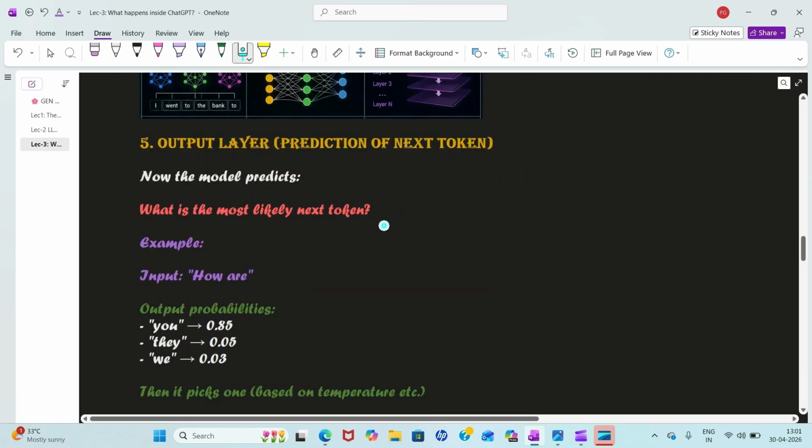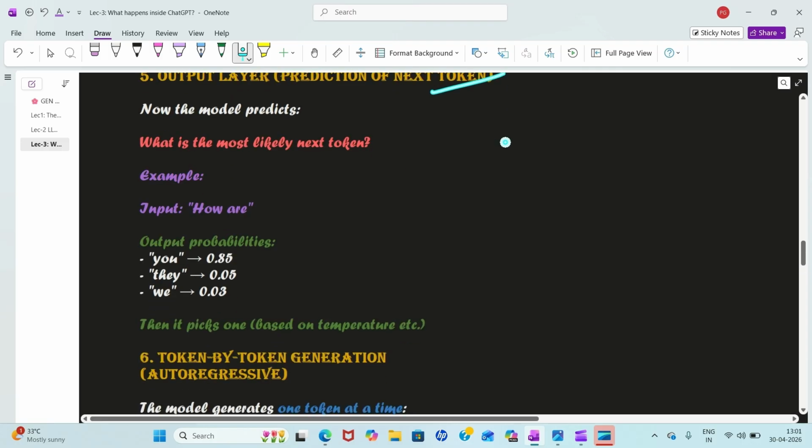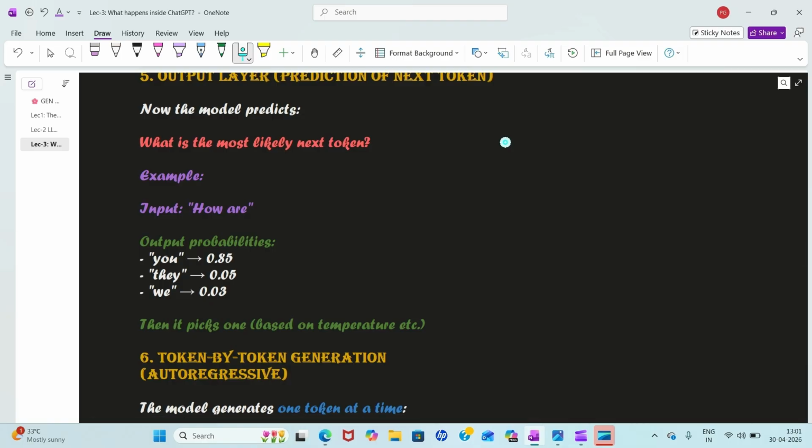Now the last step is the output layer, where we do what? Prediction of the next token based on probability. Now, likely next word we need to predict, right? And I said that for this we will use probability. So if I have this, how are, will it predict the whole sentence or just a word? Just think. So the answer is that at a time only one token, one word is generated.